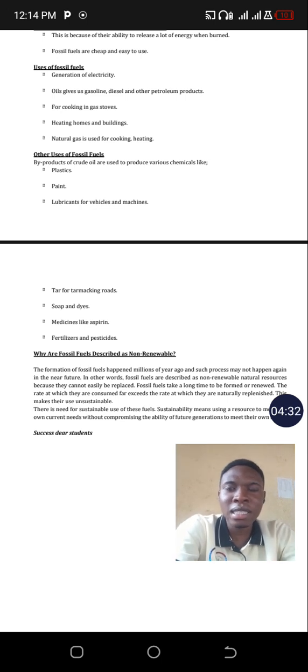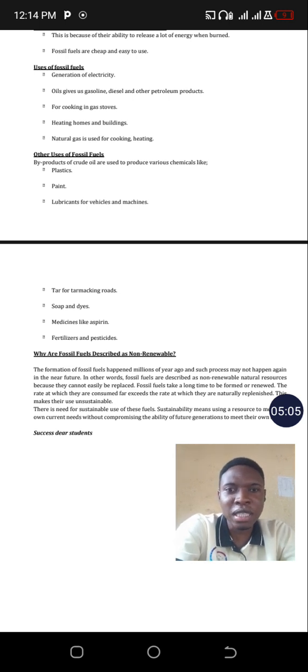So as I had said in the beginning, we shall get to know why fossil fuels are described as non-renewable. The formation of fossil fuels happens over millions of years, and that process may not happen again in the near future. It does not easily happen. In other words, fossil fuels are described as non-renewable natural resources because they cannot easily be replaced.